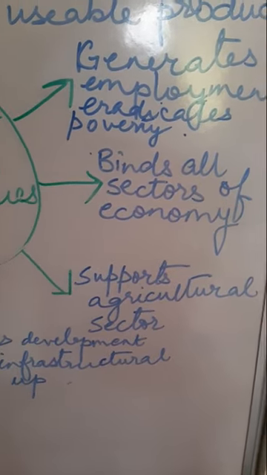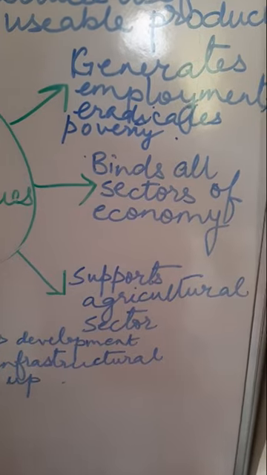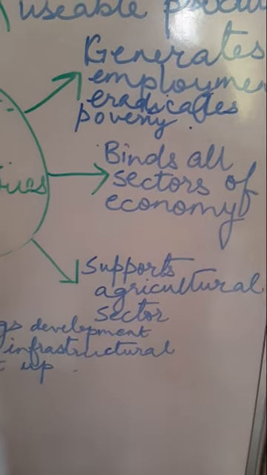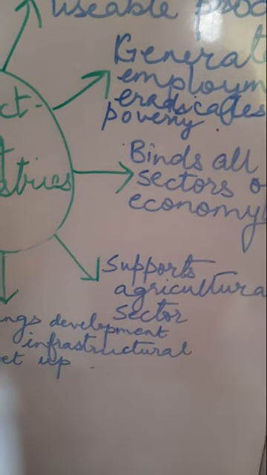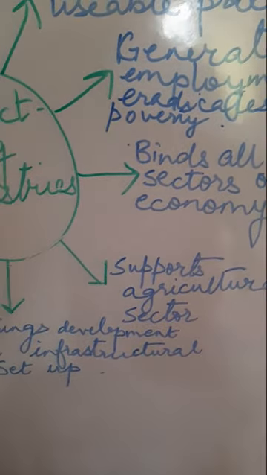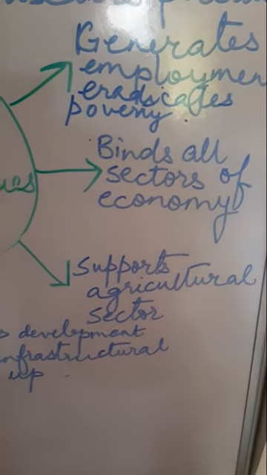And later on, whatever products come out, like for example cotton, jute, sugar cane, it's all processed in the industries and some end product is produced.